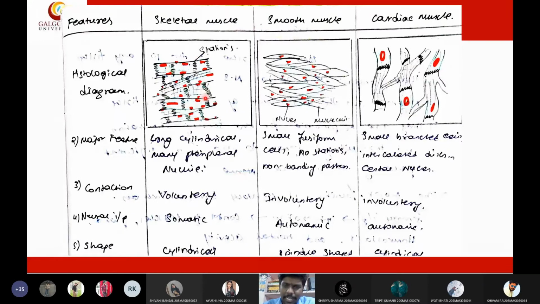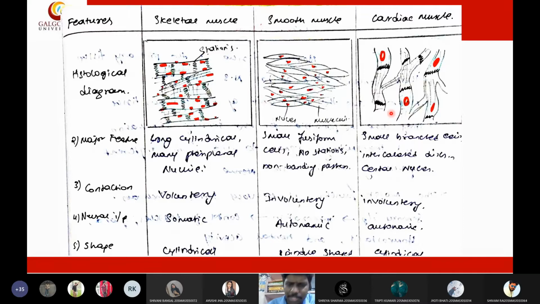So we have skeletal muscle, smooth muscle, and cardiac muscle. I know that the topic is a little bit boring, but these are basic facts. This is how we will learn this subject, students. Maybe the next unit will be interesting, so kindly be patient. I know you are bored. Anyway, coming to the point.